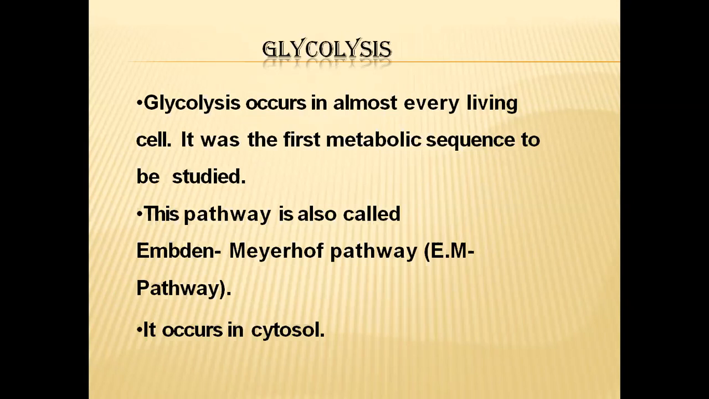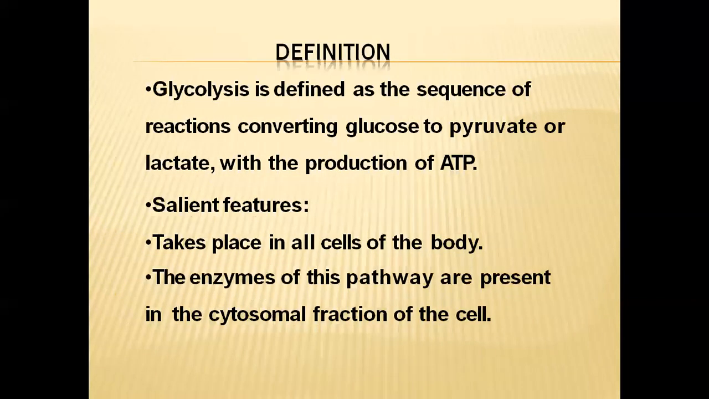And this pathway is called the Embden-Meyerhof pathway. Why? Because the chemical sequences that take place in this pathway were studied by these two scientists, Embden and Meyerhof. That's why, in their name, this pathway is named the EM pathway or Embden-Meyerhof pathway. In all the living cells, this glycolysis is taking place, as we have already discussed. And where does glycolysis take place in the cells? In the cytosol or the cytoplasm of the cells, glycolysis will be taking place.